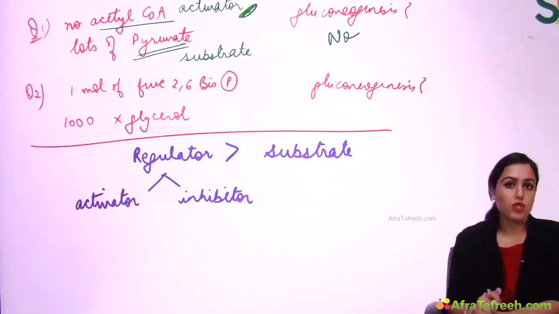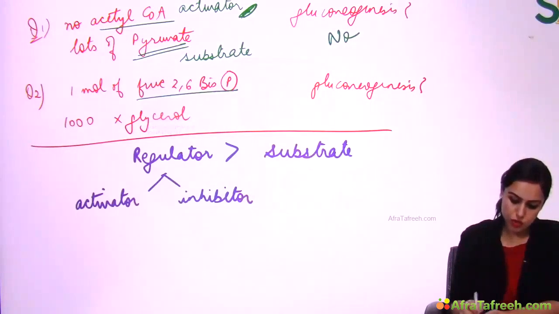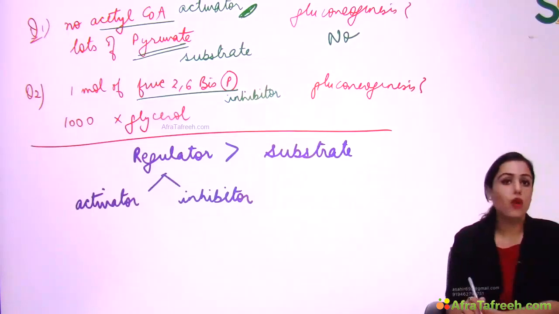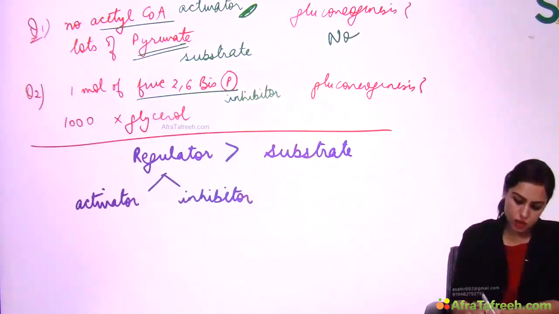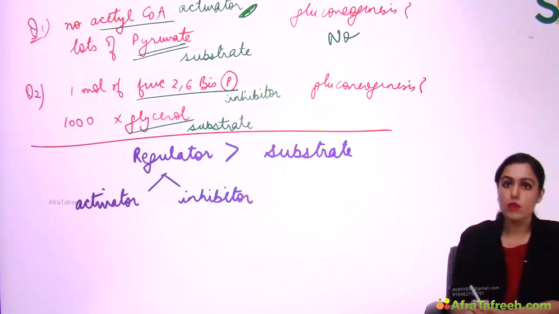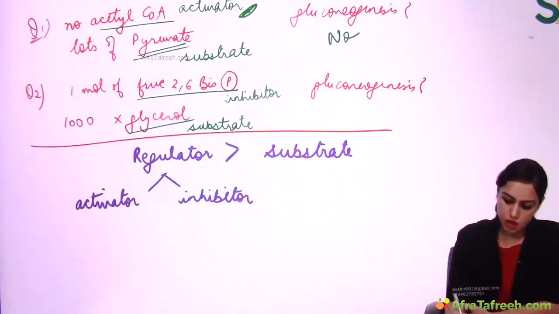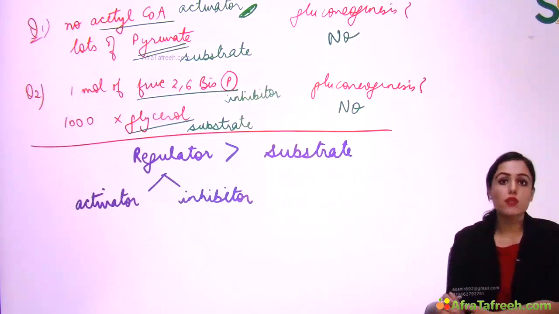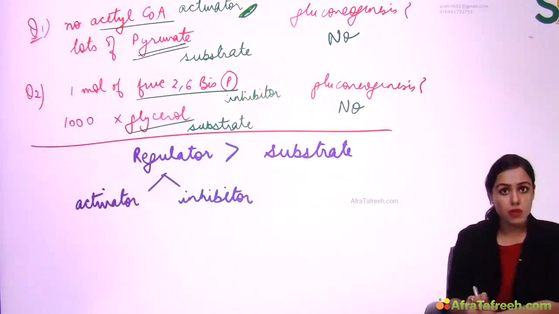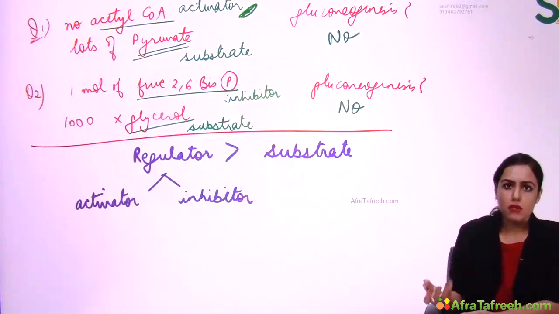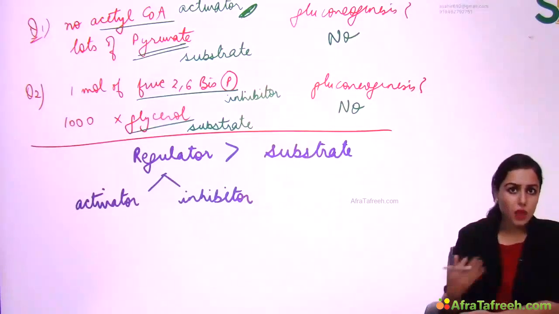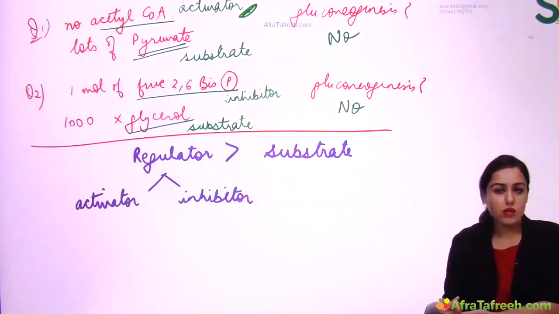And second question, there is one molecule of fructose 2,6-bisphosphate. I just told you it is a reciprocal regulator and it is an inhibitor of the gluconeogenesis pathway. On the other hand, I told you glycerol is the substrate of gluconeogenesis. So again, the regulator, the inhibitor, is more important than the substrate. When one inhibitor is there, the enzyme will be inhibited and the pathway will not occur. In this case also, gluconeogenesis will not occur because that one molecule of inhibitor will inhibit the enzyme. Again, the enzyme is inhibited. It doesn't matter how many substrates are present, the reaction cannot occur, right?